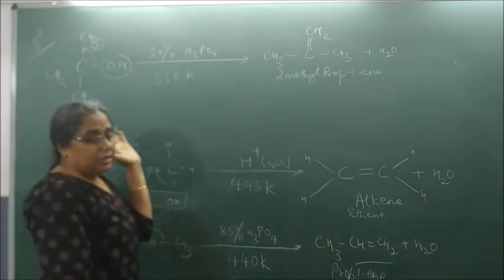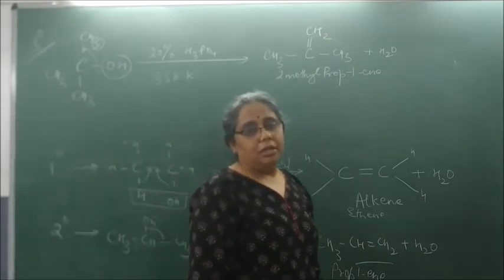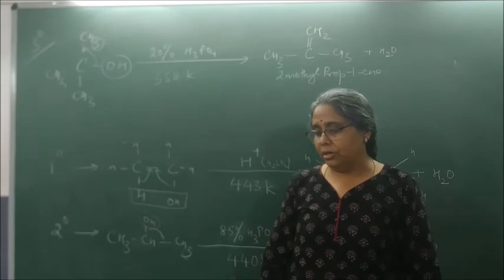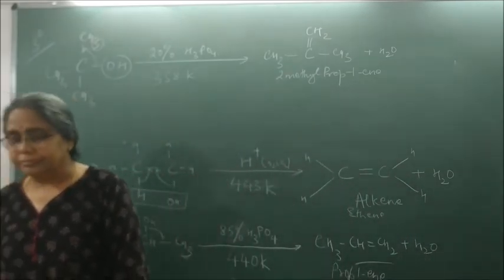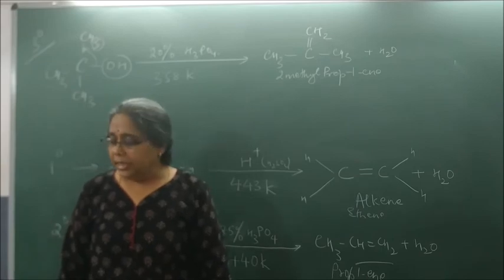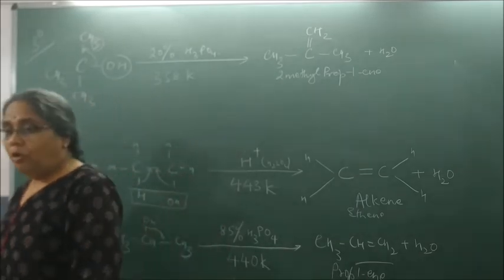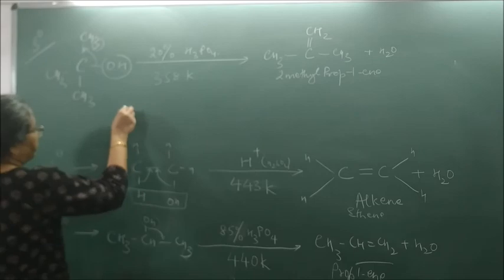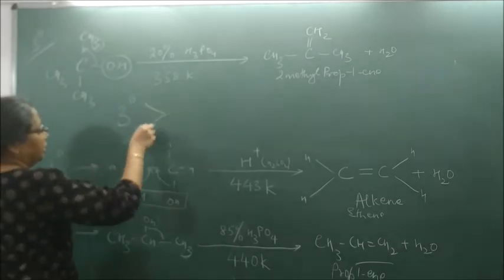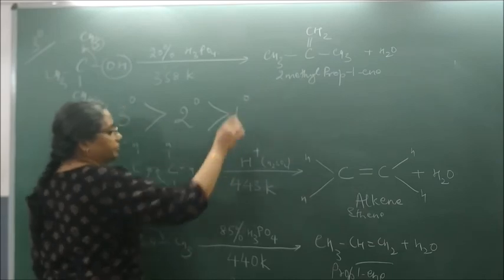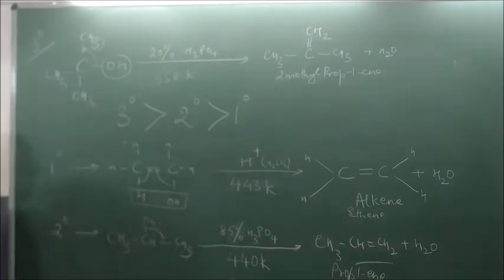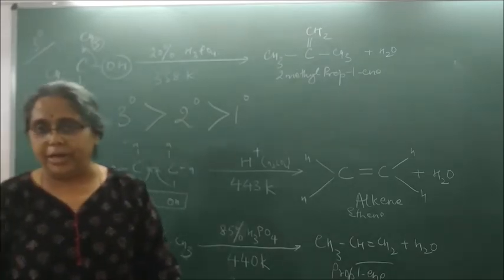Please write: thus, dehydration follows the order tertiary greater than secondary greater than primary.